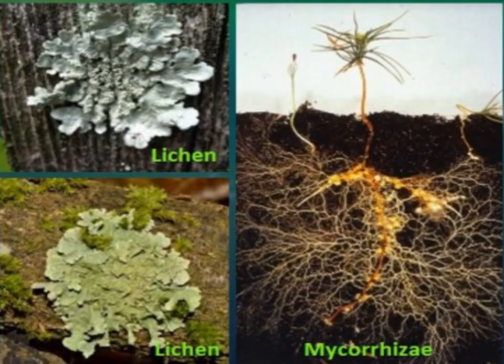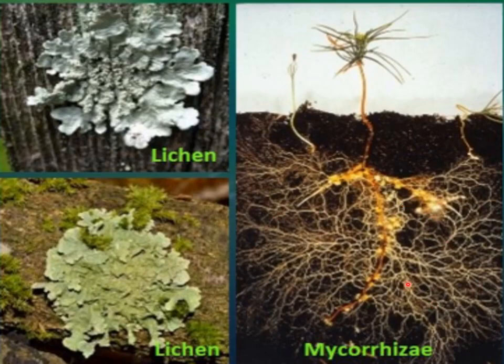Here you can see lichen growing on the bark of a tree, an association of algae and fungi. Usually these lichens grow on the bark of trees, and this is mycorrhiza, where you can see the fungal hyphae.